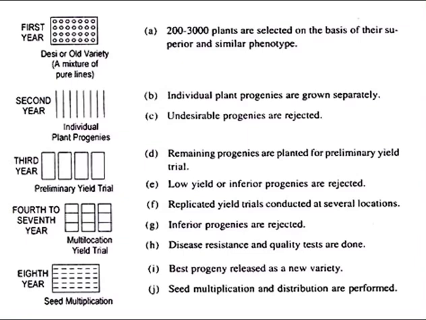So these are the simple steps of pure line selection. One step is added here when compared to mass selection. In mass selection, progeny testing was not there. In pure line selection, in the second step, progeny testing is included. That is the reason one extra year is taken in pure line selection when compared to mass selection.